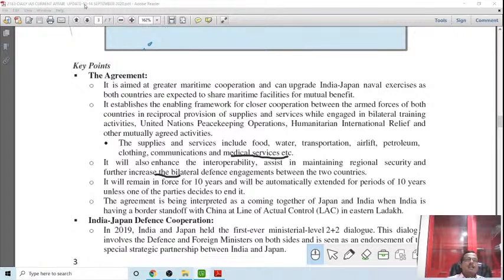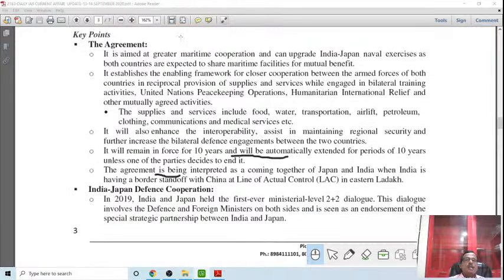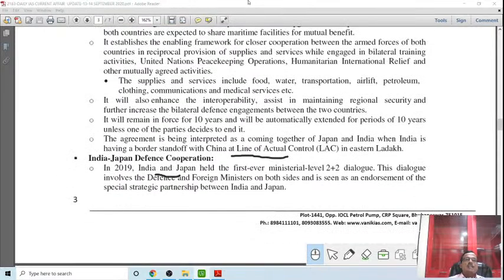In 2019, in India-Japan defense cooperation, India and Japan had the first-ever ministerial level 2+2 dialogue. This is very important. Between which two ministries? Defense Ministry and Foreign Ministry. This is important for examination. The 2+2 dialogue between India and Japan is between two ministries: the first is the defense ministry, the second is the foreign ministry. So the defense minister of India and his Japanese counterpart, and the foreign minister of India and his Japanese counterpart, have been interacting since 2019.